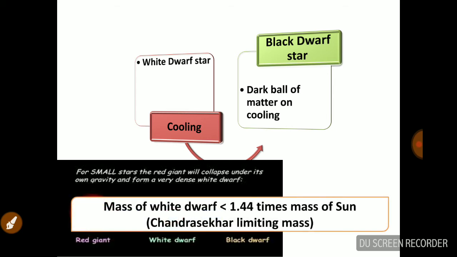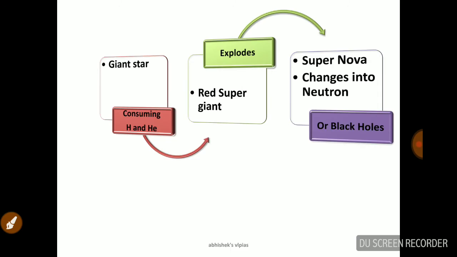And Chandrasekhar was one of the scientists, an Indian scientist, who discovered the limit, the point where the star becomes a white dwarf. So he calculated that if the mass of the star is less than 1.44 times the mass of the sun, then it becomes a white dwarf. So it's very important: the Chandrasekhar limit is 1.44 times the mass of the sun.